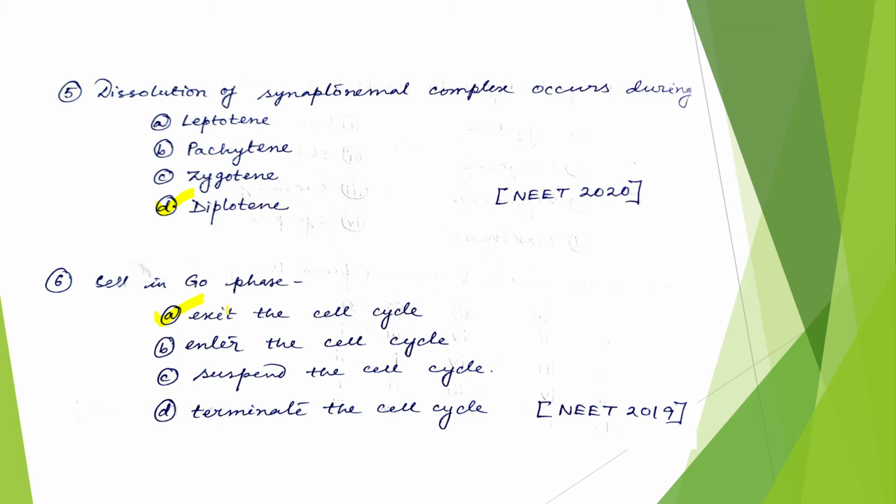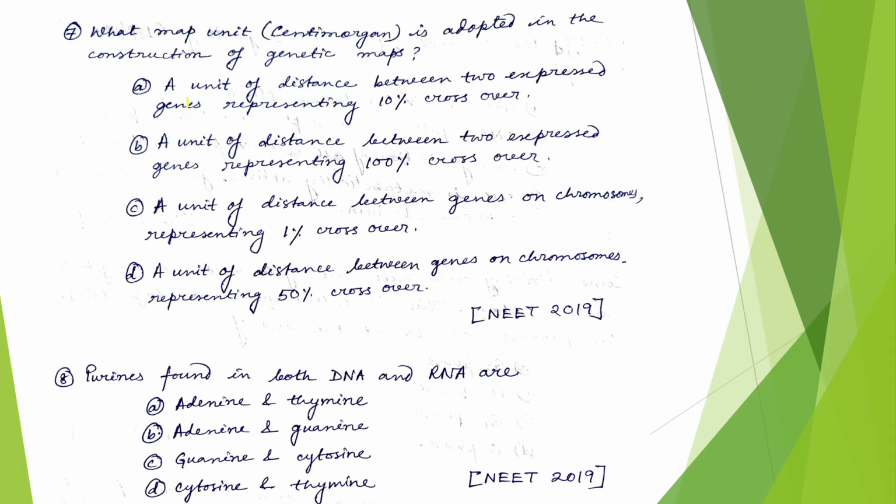Okay. Next question, what is map unit or centimorgan adopted in the construction of genetic map? Okay. One map unit and one centimorgan are equal, and one map unit means the distance between two genes on a chromosome which represents 1% crossing over. Okay, so the correct answer would be option C, a unit of distance between genes on chromosomes representing 1% crossing over. So 1% crossing over means one map unit or one centimorgan.